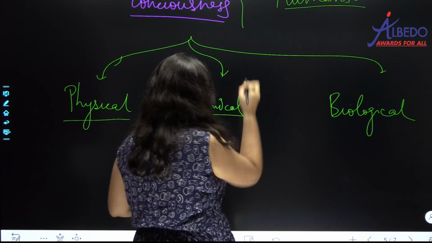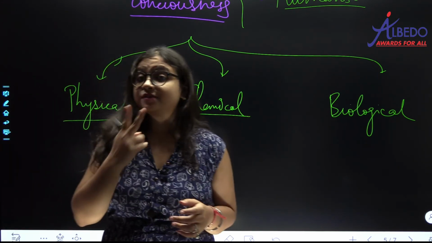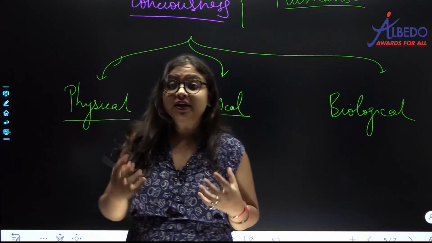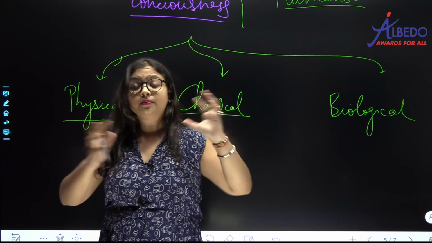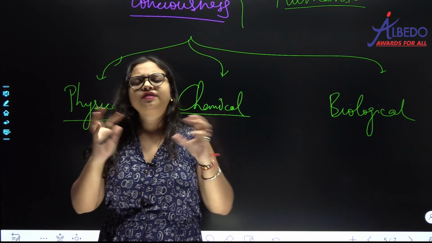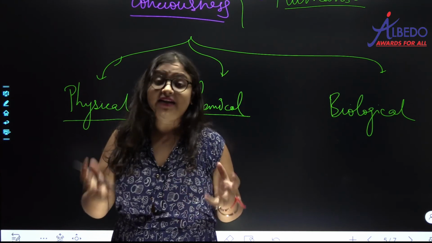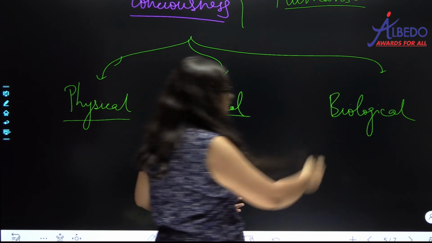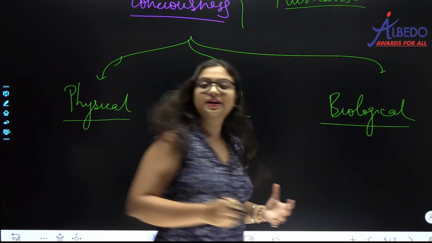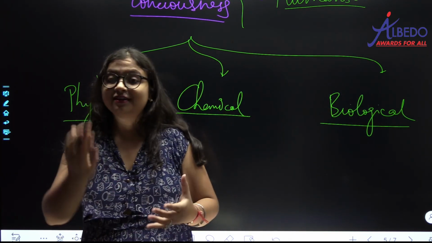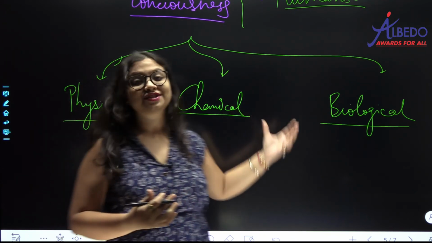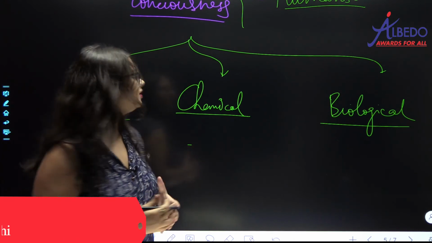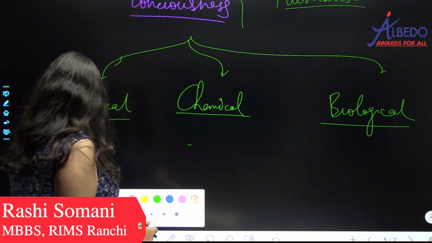Now chemical stimulus, है ना. What happens when you smoke? What happens when you drink alcohol? So the response of your body, है ना, the ability of your body to detect the change in chemicals, that is what is known as chemical stimulus. All right, and what is biological stimulus? What happens when you see the love of your life? That affection is what is your biological stimulus. So these are the 3 types of stimulus, okay, which you know of and which are there.